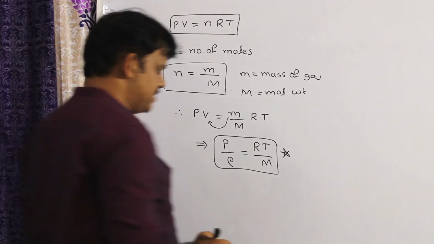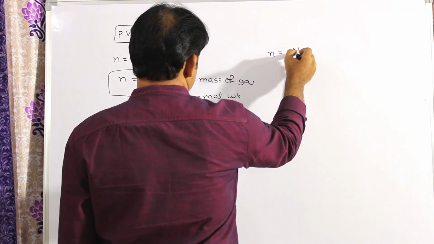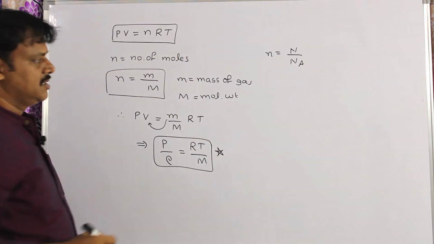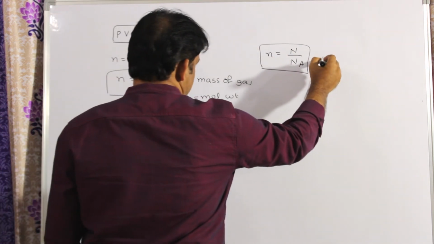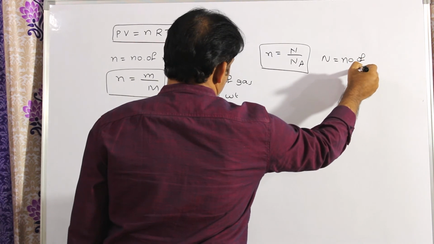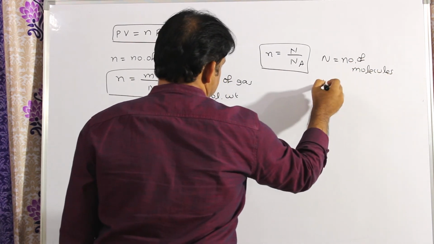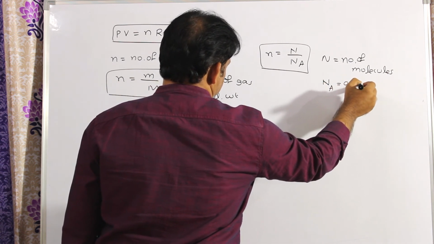Now let me discuss another point. For the number of moles, another formula I can write is capital N by Na. What is capital N? The number of molecules of the gas. What is Na? The Avogadro number.